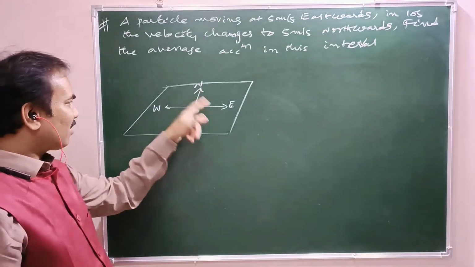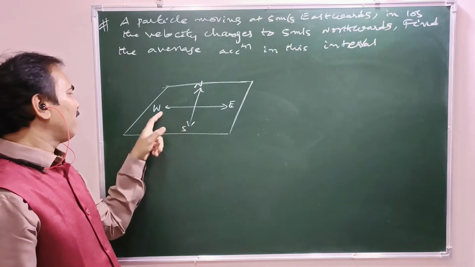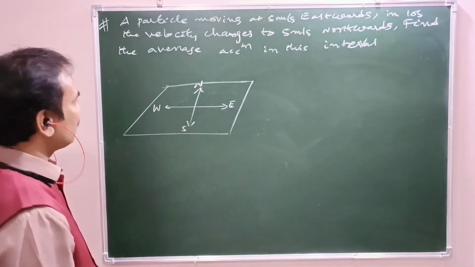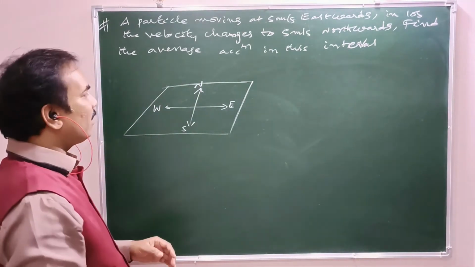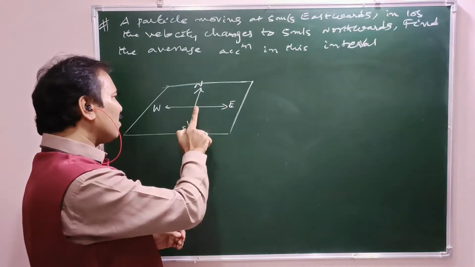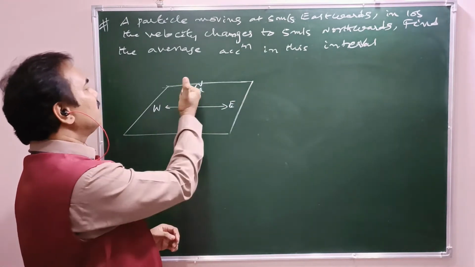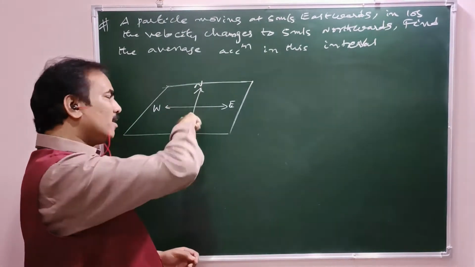What is the angle between north and east? 90. Between east and south also 90, between south and west also 90, between west and north also 90 degrees. So this is the plane containing all the directions as shown. This is the x-axis, this is the y-axis, this is negative x, this is negative y, this is positive z, this is negative z.